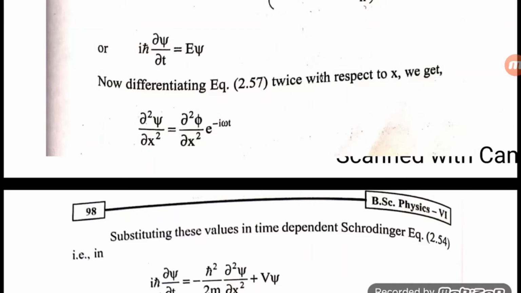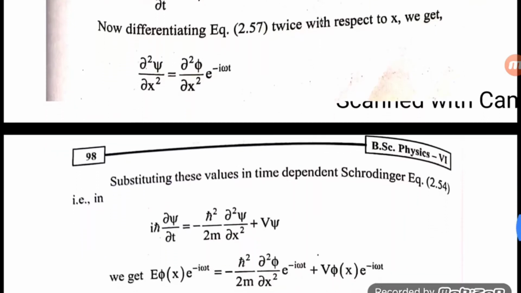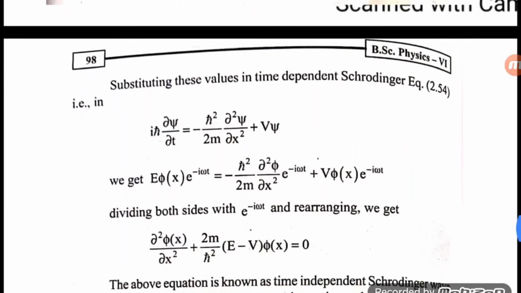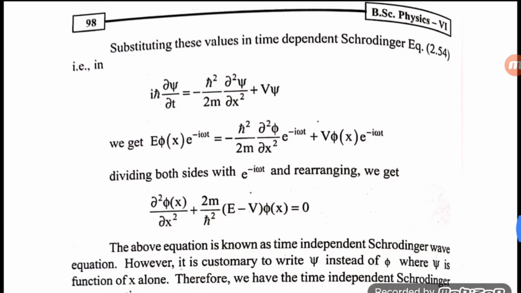Substituting the above values in the time dependent Schrodinger wave equation, i h cut dou psi by dou t is equal to minus h cut square by 2m dou square psi by dou x square plus V psi, we get E phi of x e power minus i omega t is equal to minus h cut square by 2m dou square phi by dou x square e power minus i omega t plus V phi x e power minus i omega t.